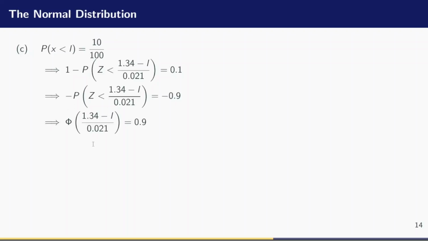Now, taking phi inverse of both sides, I have that (1.34 minus L) divided by 0.021 is equal to phi inverse of 0.9. Now, what is phi inverse of 0.9? Remember, 0.9 is a probability. So the question is, what is the Z value for which its probability is 0.9? So I'm looking for the inverse, the reverse process of what I've been doing on the table.